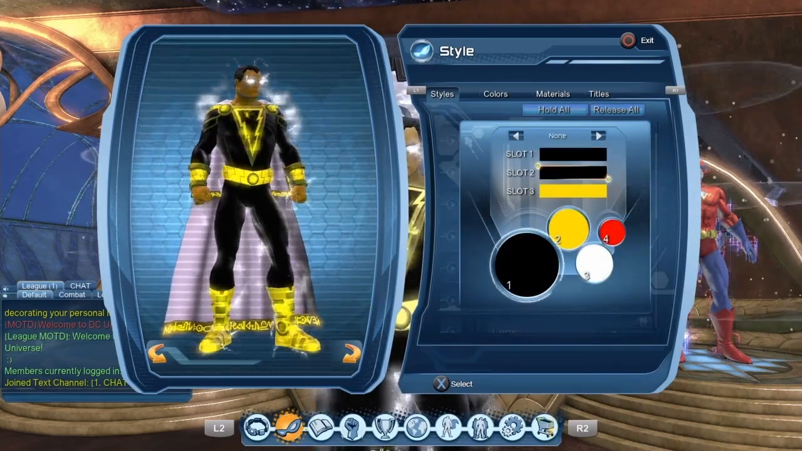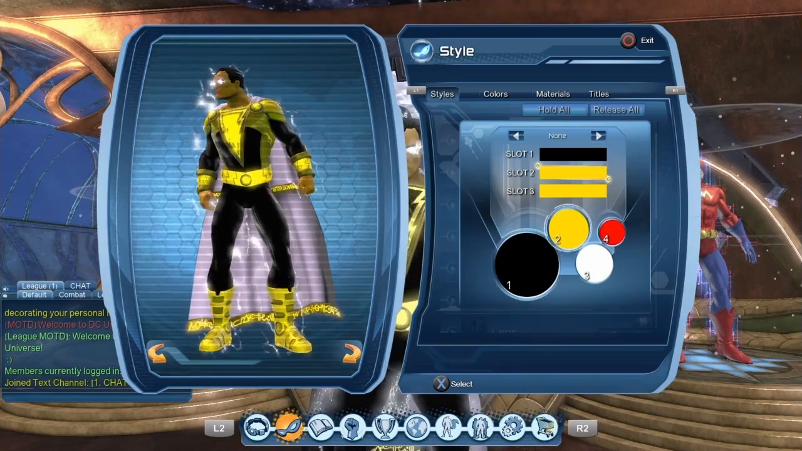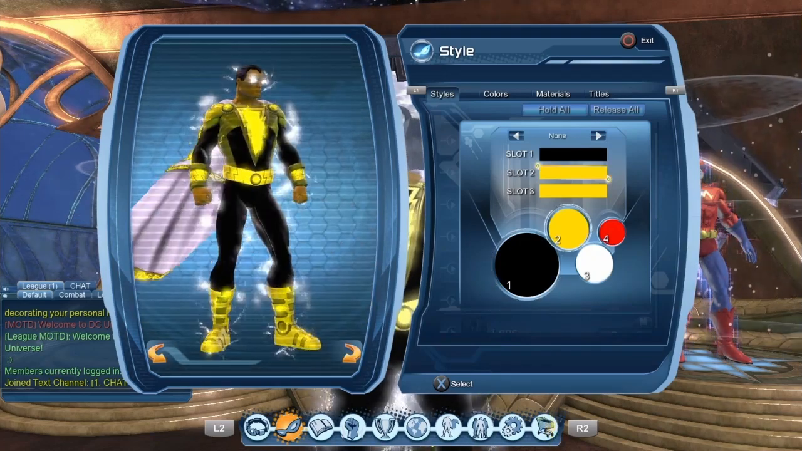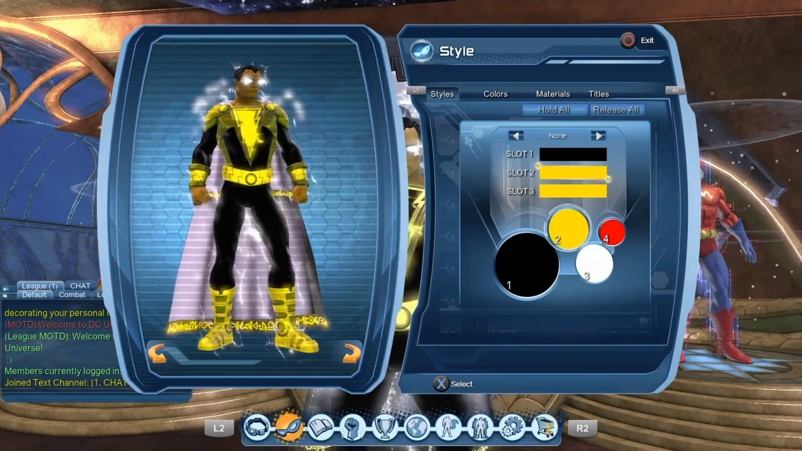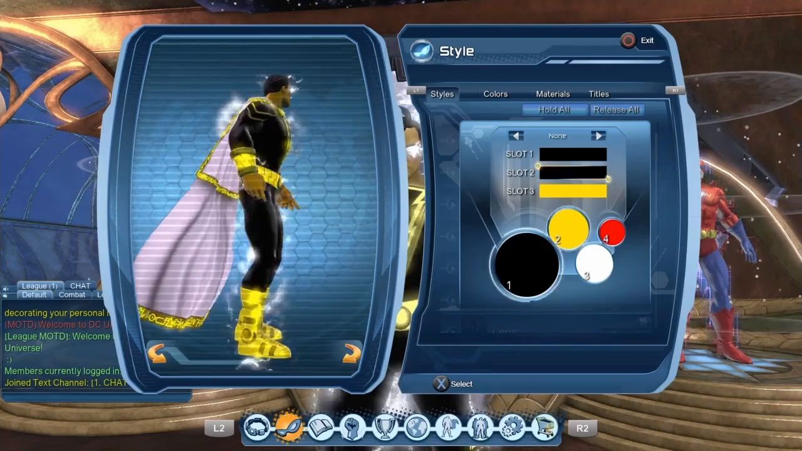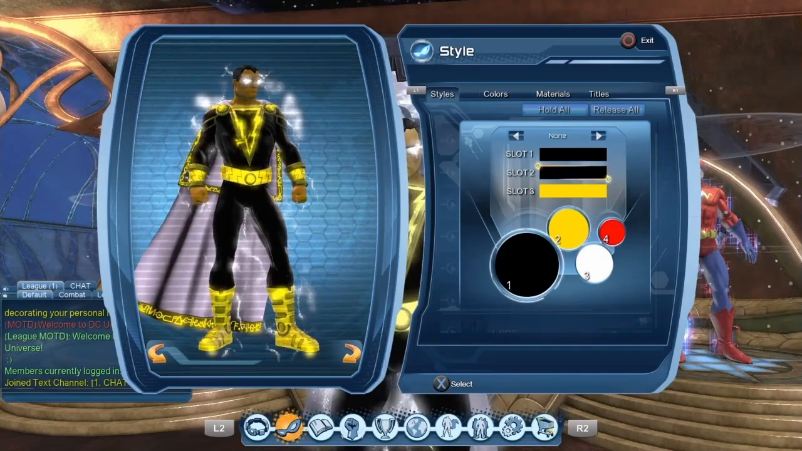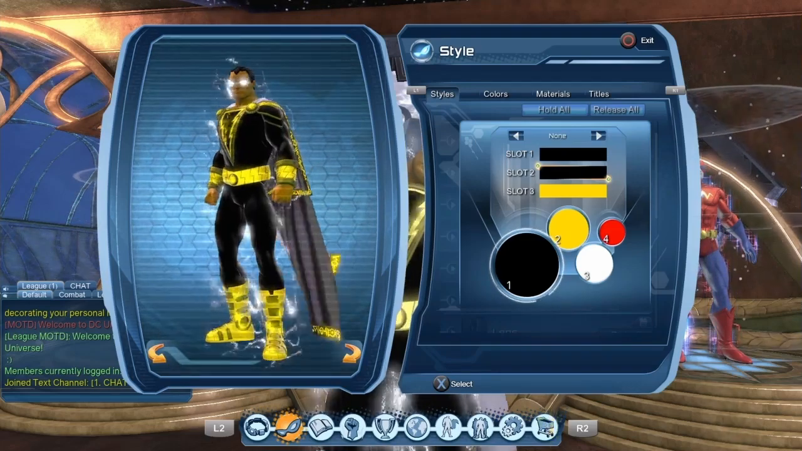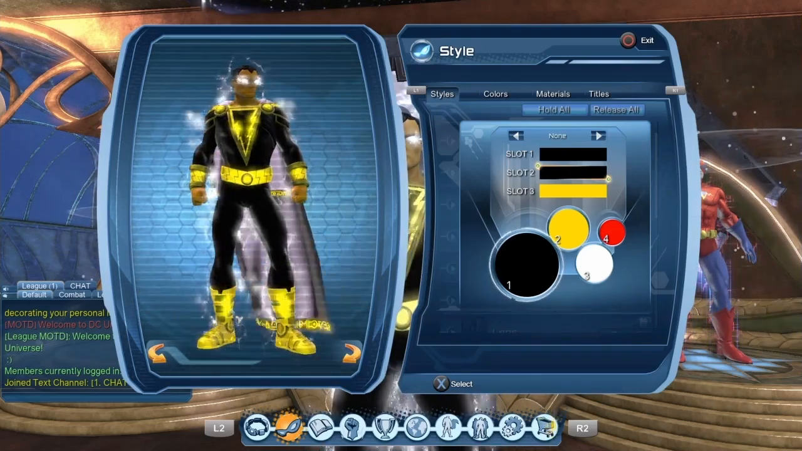Sadly, the way the colors are separated on the style, if I put the lightning yellow, you can see it adds a whole bunch of yellow to the chest piece. So sadly, you have to make a choice. Either you end up with a whole bunch of yellow that you don't really want with the chest piece, or you just put the edge around the lightning yellow, and so most of the chest piece will be black. You decide which option you prefer.